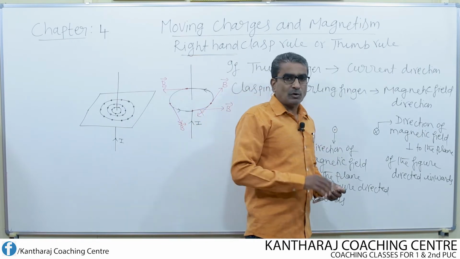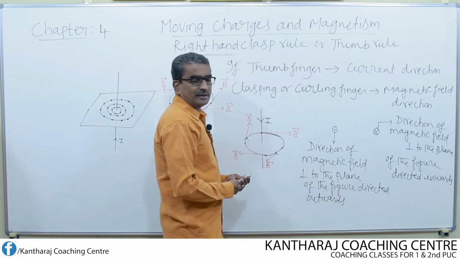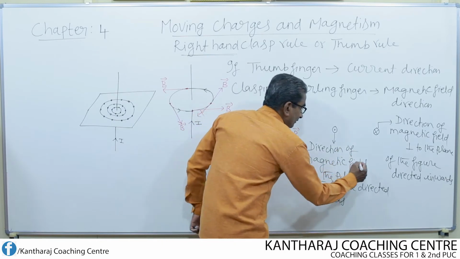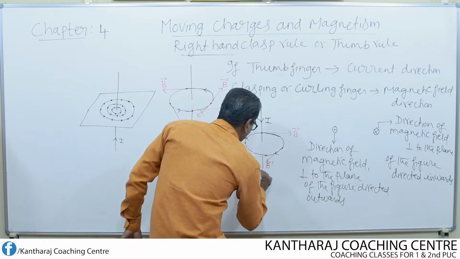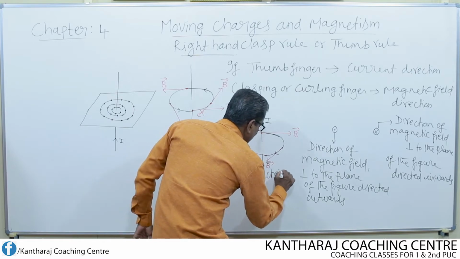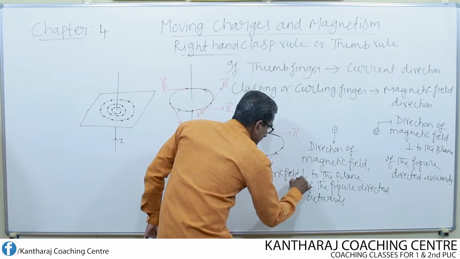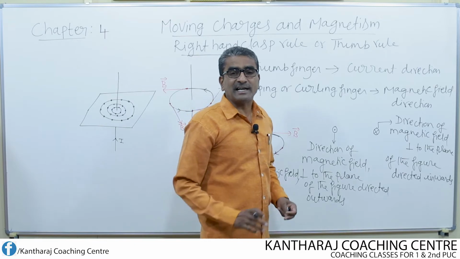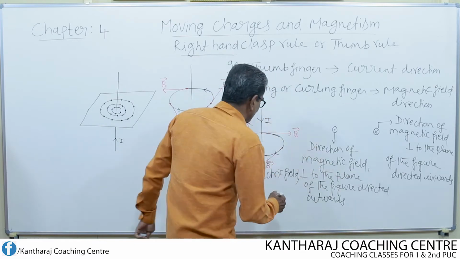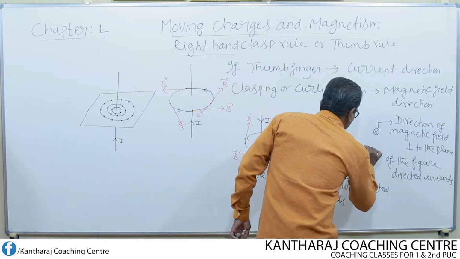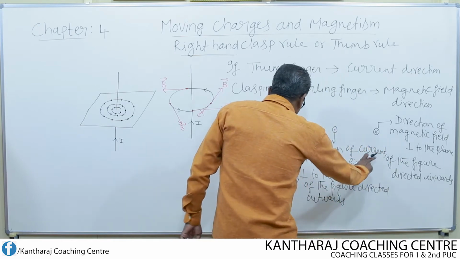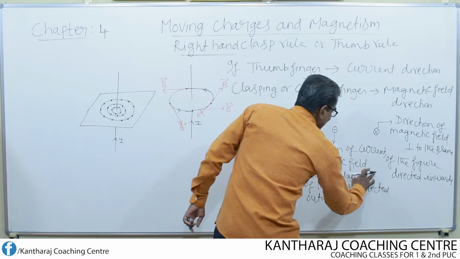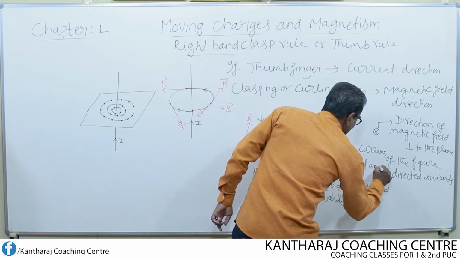These two diagrams hold good not only for magnetic field, but also we can consider electric field, and also we can consider the direction of current. So I write here: direction of current, magnetic field and electric field.